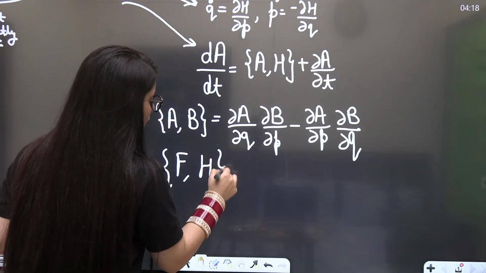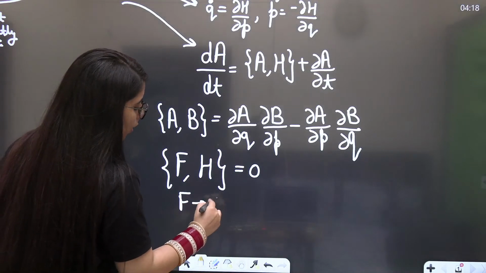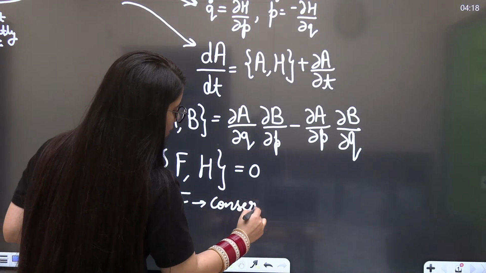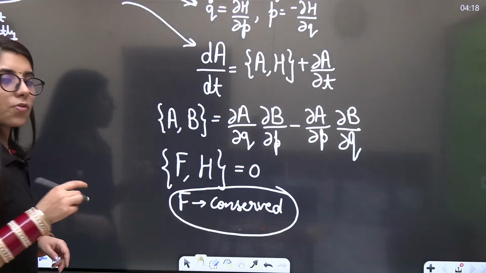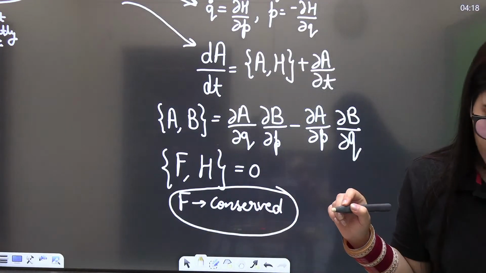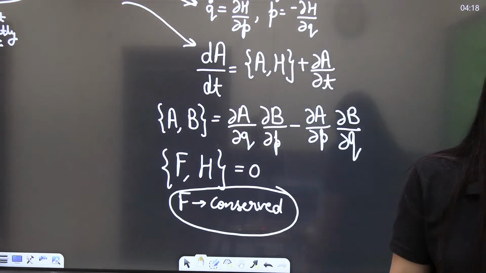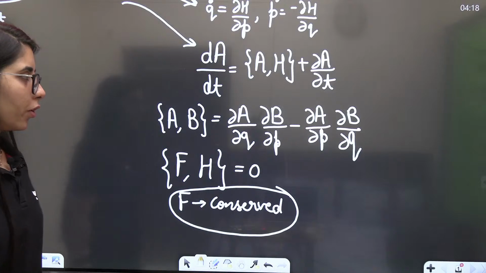If I get this value equal to 0, I will say that the function is conserved, or a constant of motion. Please tell me if you have any doubt or difficulty anywhere. Yes, Shashank, clear? Please let me know guys, is that clear to everyone or not?